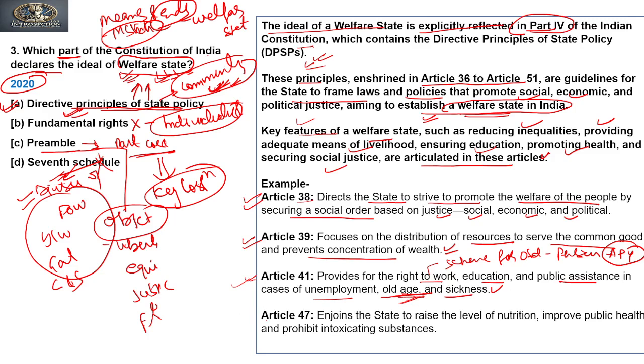Article 47 enjoins the state to raise the level of nutrition, improve public health, and prohibit intoxicating substances. So these are certain examples of DPSP articles showing how this part is guiding the state to achieve a welfare state. Clear? Let's move to the next question.